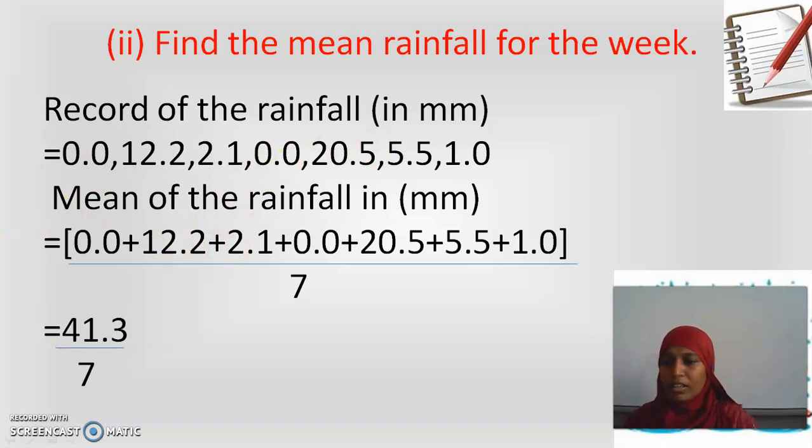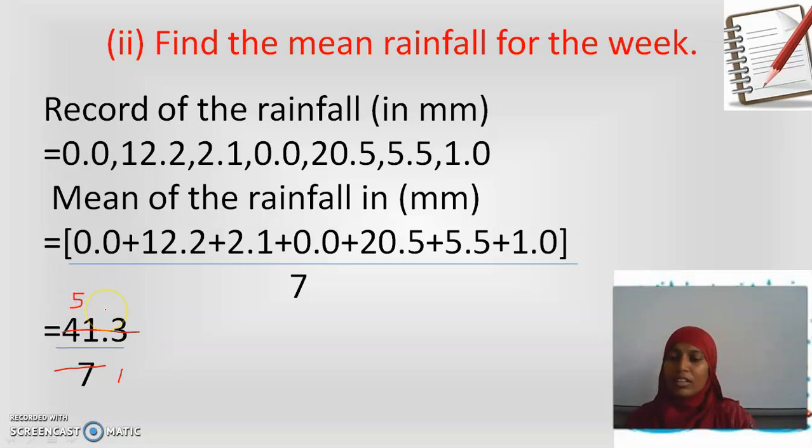Here, I have to cancel it by 7. 1 7 is 7. Is 4 divisible by 7? No, I should consider 41. What will I get? 5 7s are 35.